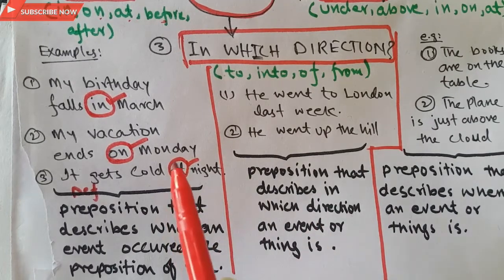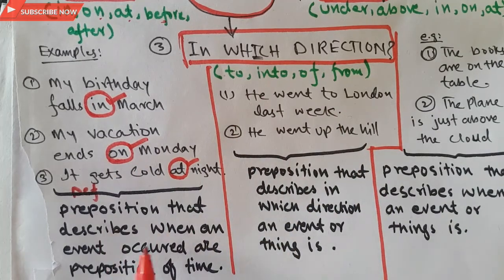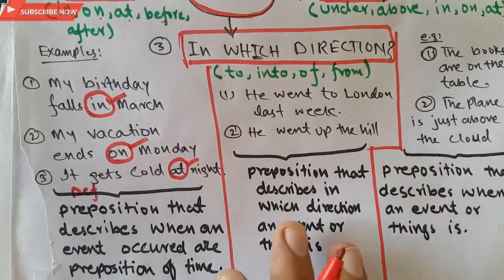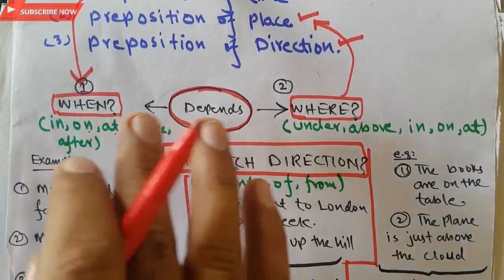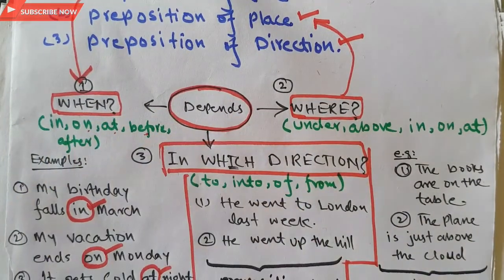You knew about what a preposition of time is from the example. So I will say that prepositions that describe when an event occurs are prepositions of time. It has been mentioned clearly and I have given the example. Hopefully you have understood the words in, on, at, before, after, which are treated here as prepositions.